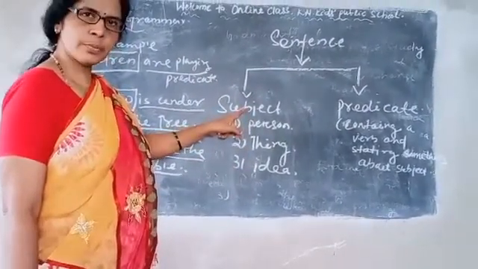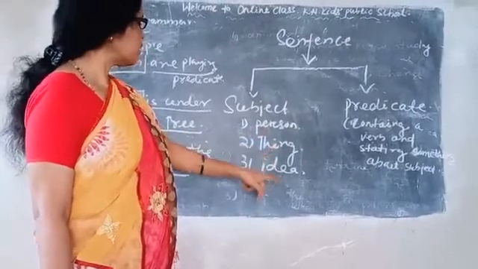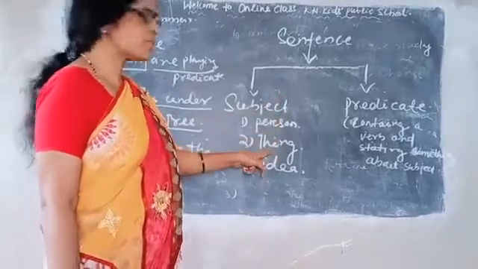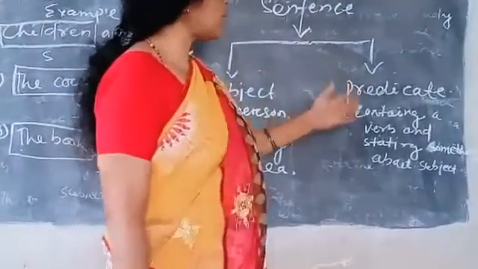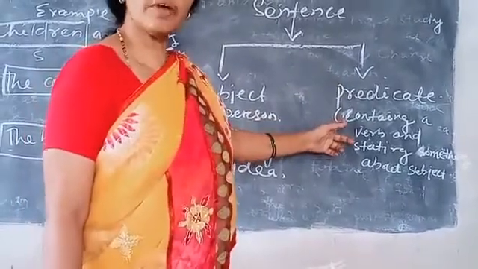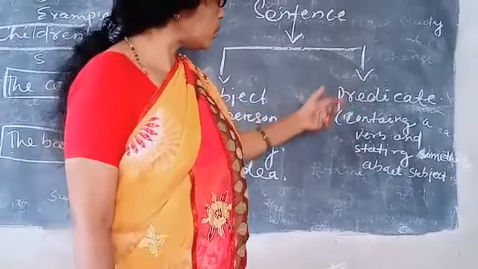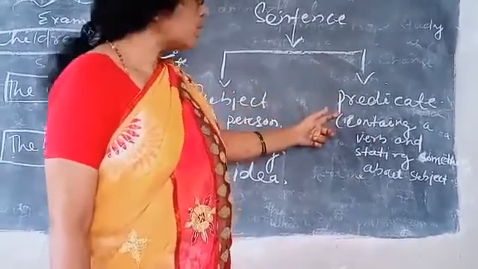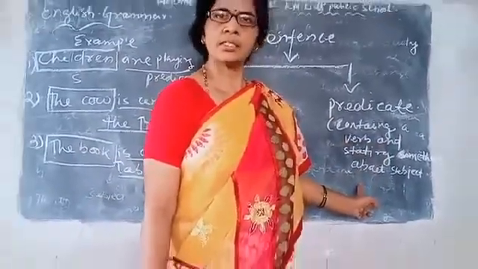That means the subject refers to a person, a thing or an idea. The predicate part contains a verb, a finite verb. In future you will know about the verb. The predicate part must contain a finite verb and state something about the subject.